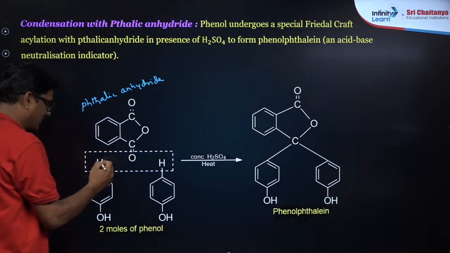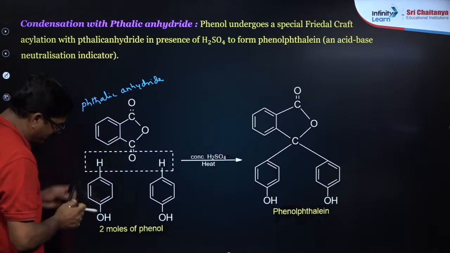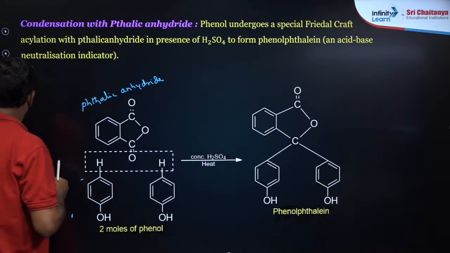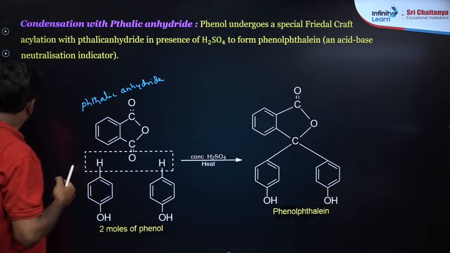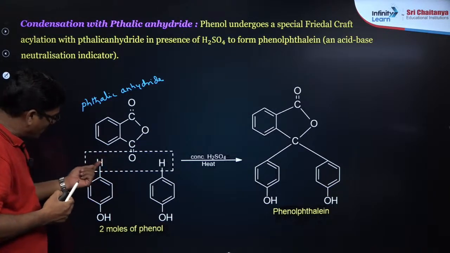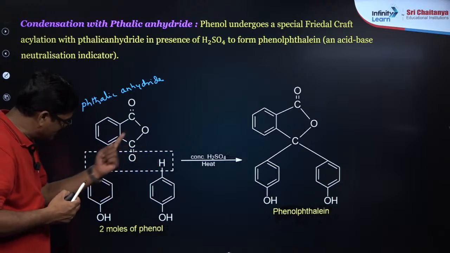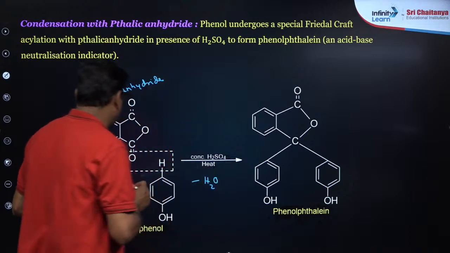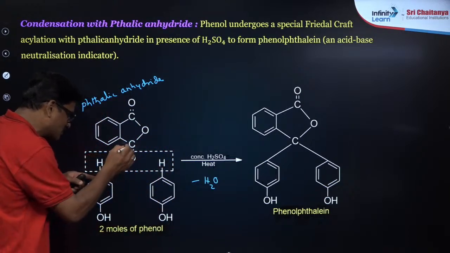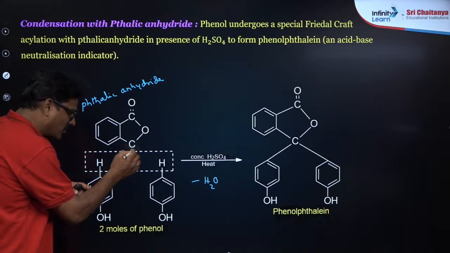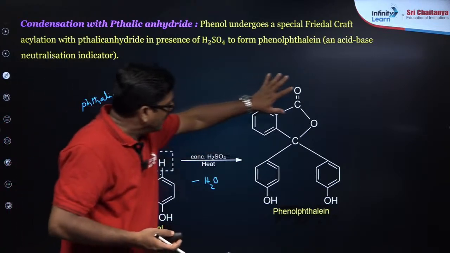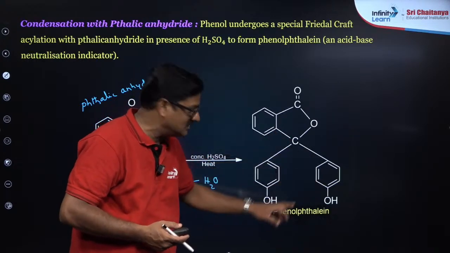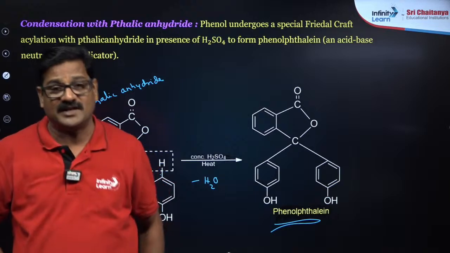And this phthalic anhydride, when it is reacted with 2 moles of phenol, the structure of phenol is written inverted. So the hydrogen in the para position, taking this hydrogen, a water molecule will be removed. H2O is removed. When H2O is removed, you are going to get a new bond with this carbon. The benzene is attached straight to this carbon. So phthalic anhydride is forming a structure with phenol like this. This is what you call phenolphthalein.